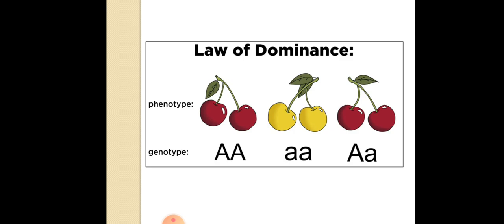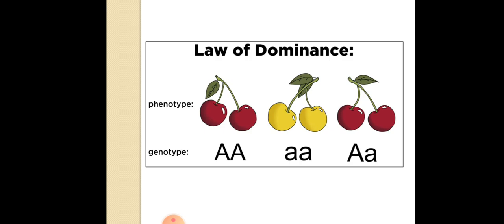Here you can see how the law of dominance can be understood. The first diagram is a red apple, and the genotype for the red apple is capital A capital A. Then there is a yellow apple, and the genotype for that is small a small a. In the third case you can see a red apple, but here the genotype is capital A and small a.